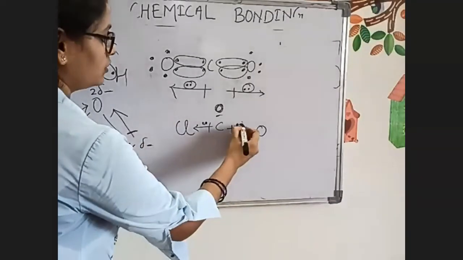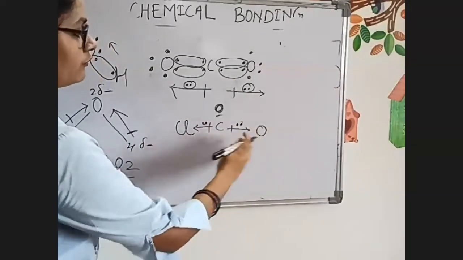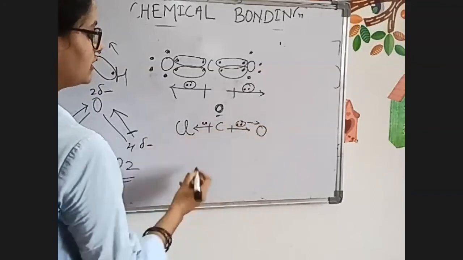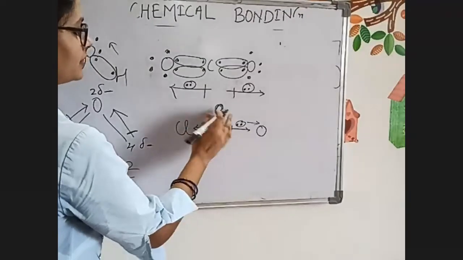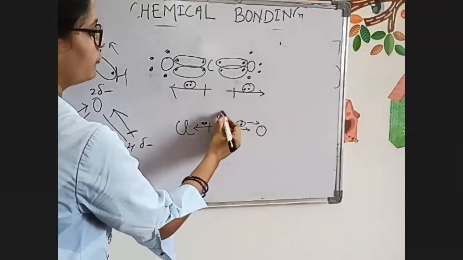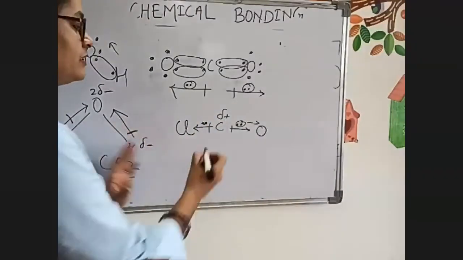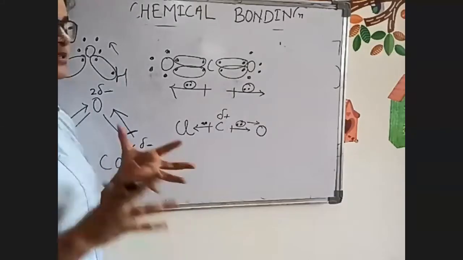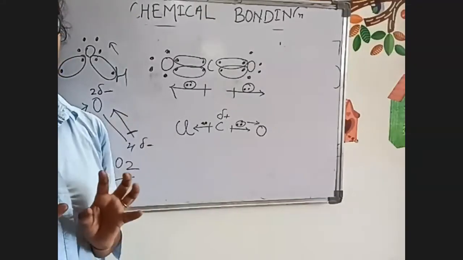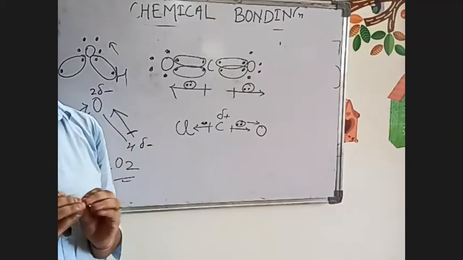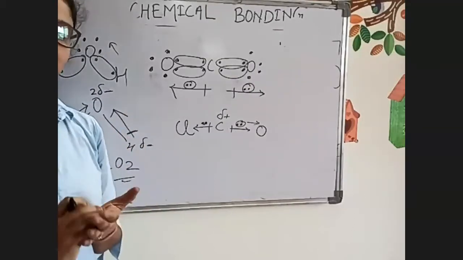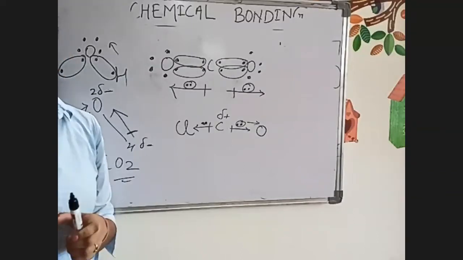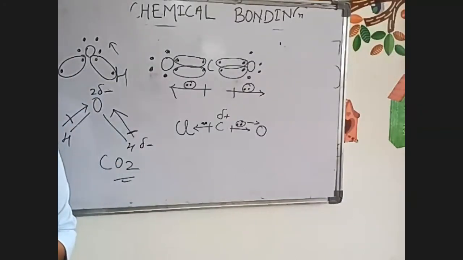So now here in this case, this shared pair of electrons will move towards it and this will also move towards it, but there will be some amount of dipole moment here. It won't be zero. So whenever a similar element is given as side elements, and the element is electronegative, the net dipole moment on the central atom will be zero. Understood? Yes, ma'am.